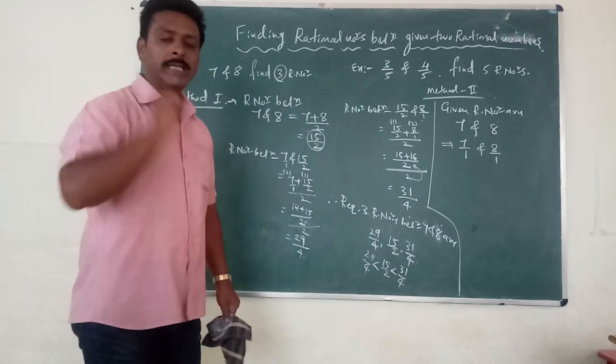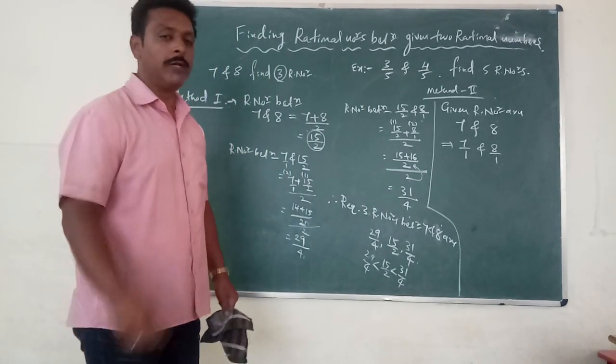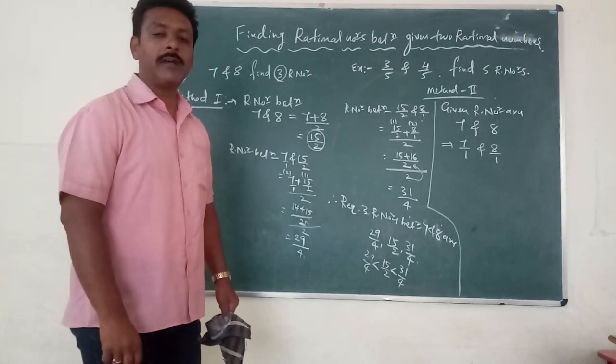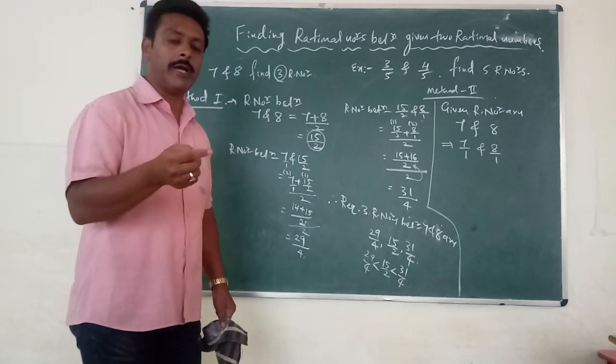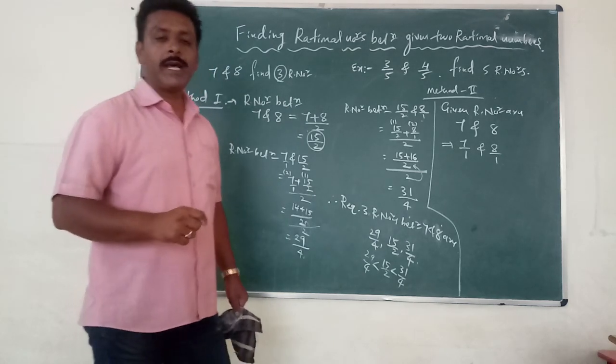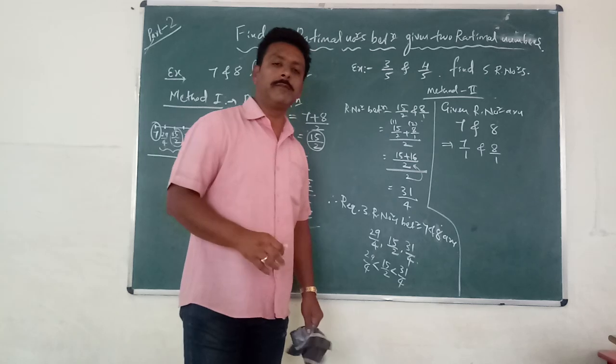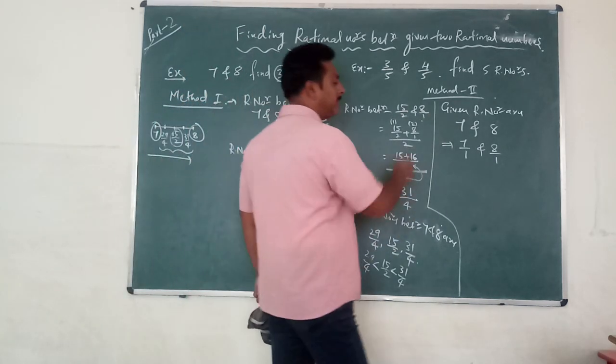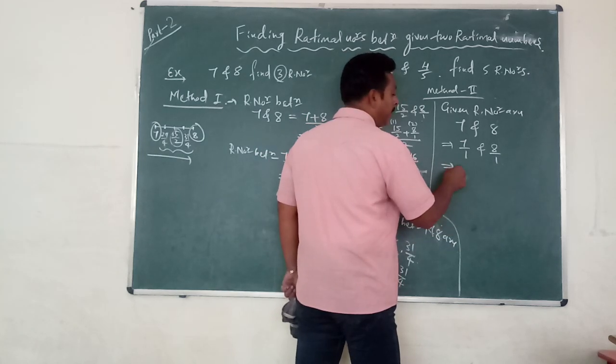Now, how many rational numbers do you want to find? You want to find 3. To that you have to add 1. If they are asking you to find 5 rational numbers, you have to make 5 plus 1. If they are asking to find 10 rational numbers, then you have to add 1, 10 plus 1. Now they are asking 3 rational numbers. So what am I doing?